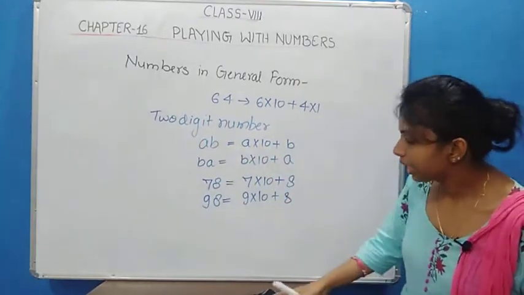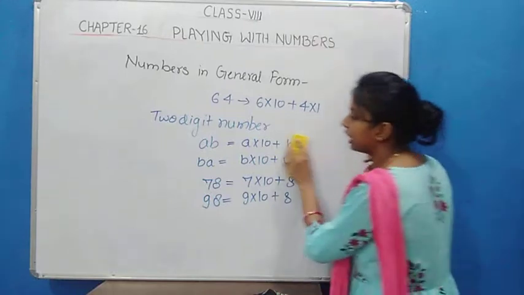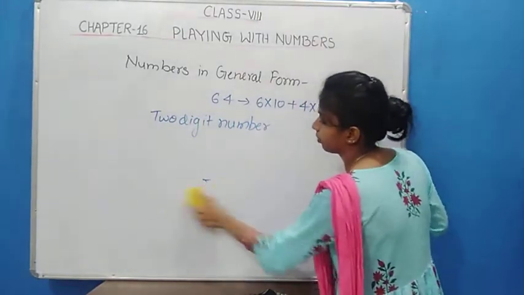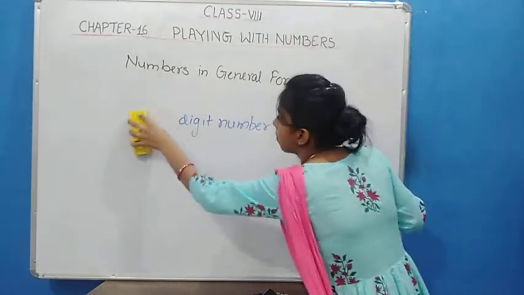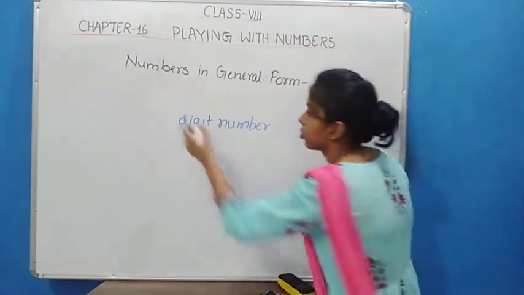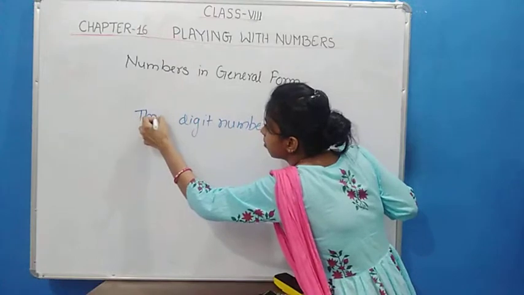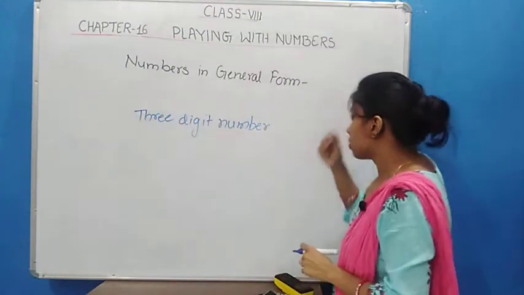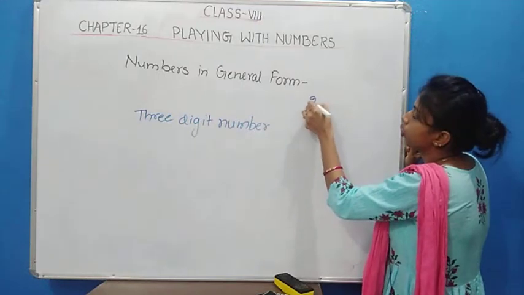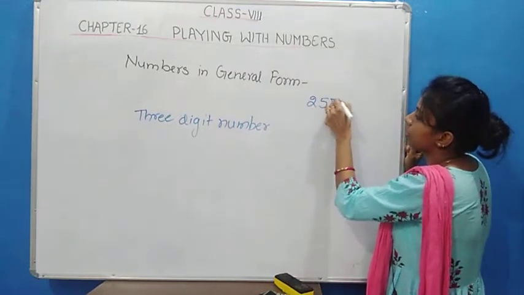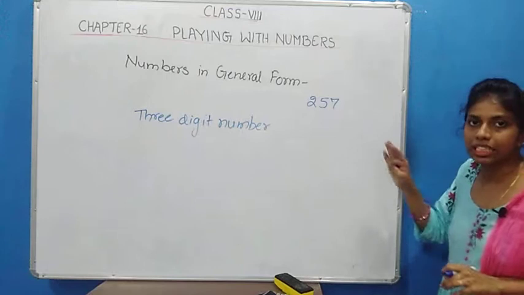Now suppose I am taking an example for a 3-digit number, 257. It is any number.